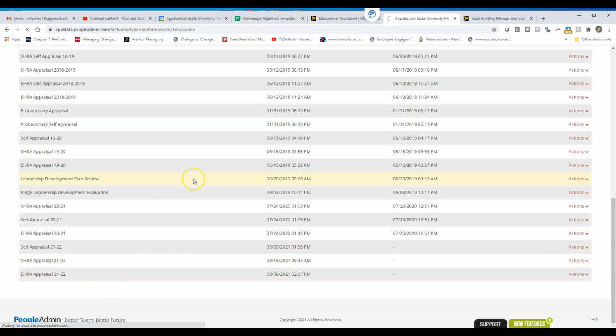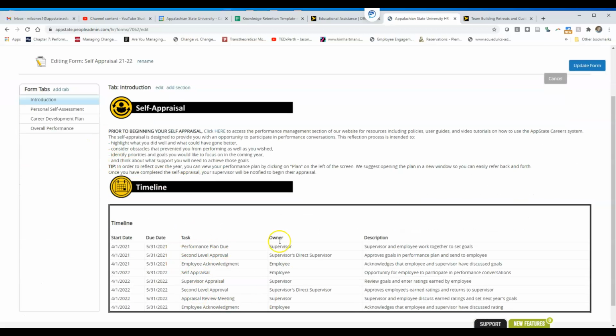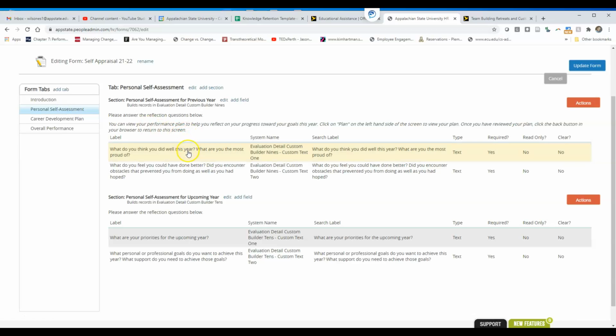The self-appraisal is very simple. You get your timeline there, you get a little bit of description, and then there's just custom text. So there are 4 questions that we ask about the previous year and the upcoming year. Those are evaluation detailed 9s and 10s, and you only get 10 builder fields, so we've used them all. And that's not necessarily a reflection on anything that we're doing.